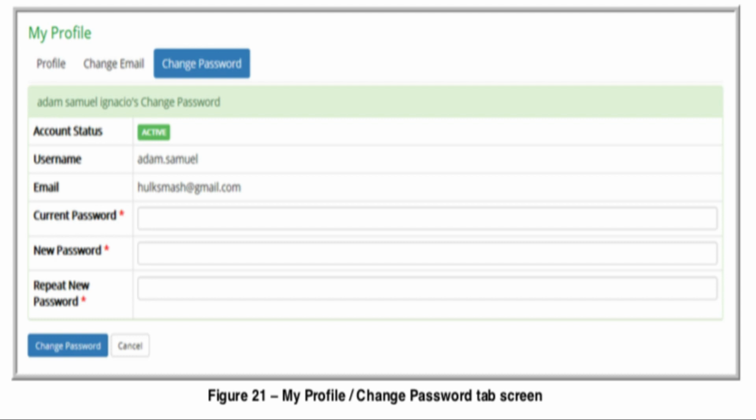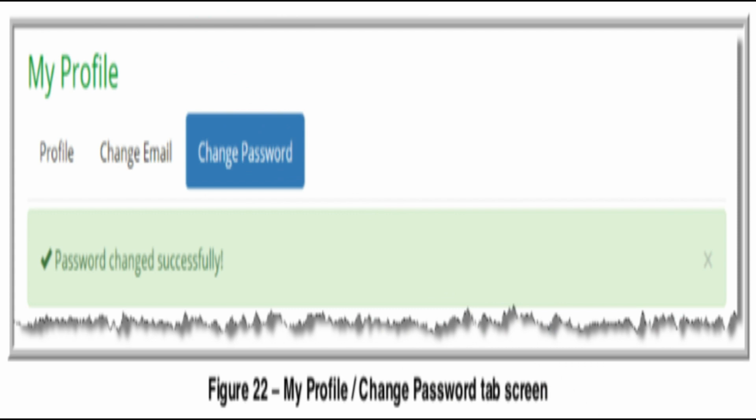Next thing to do is to encode or change information as required in the field elements, then click on the Change Password button to effect the changed data. The encoded or changed data are saved and the system message will again be displayed. After that, your password is changed successfully.